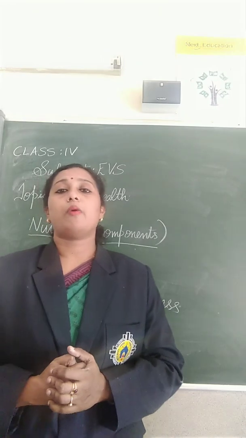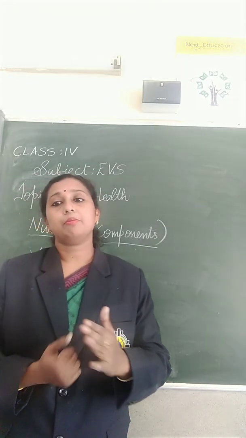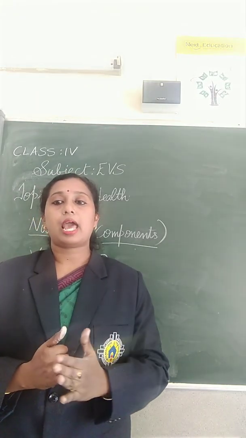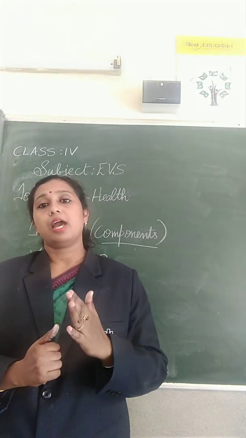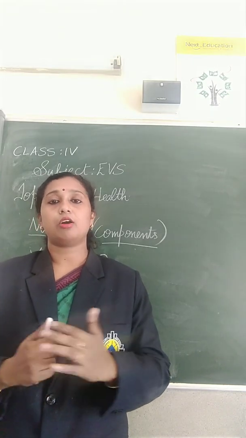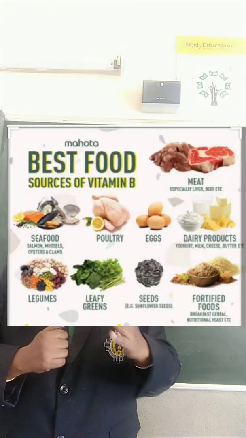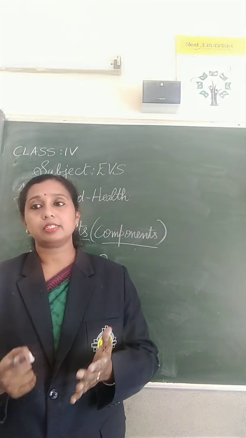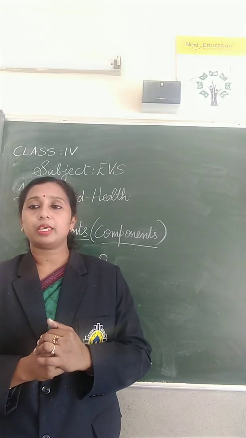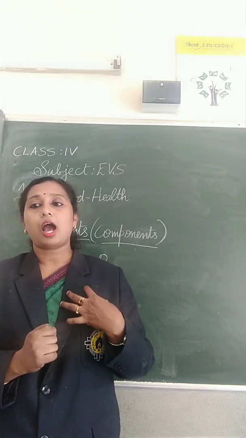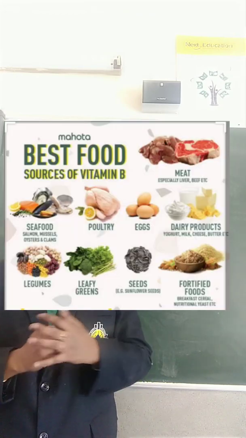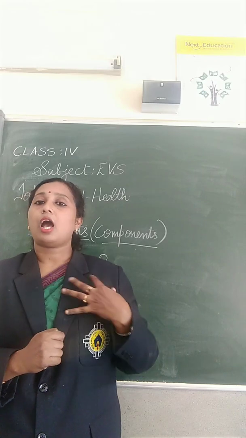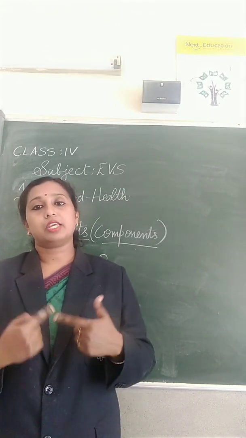Next one is vitamin B. Vitamin B is present in food items like wheat, ragi, black gram, greens and germinated grains. The use of vitamin B is to protect our skin, our heart and our digestive system.